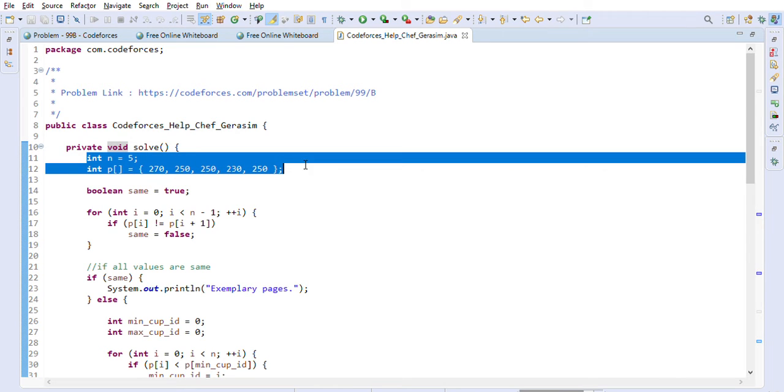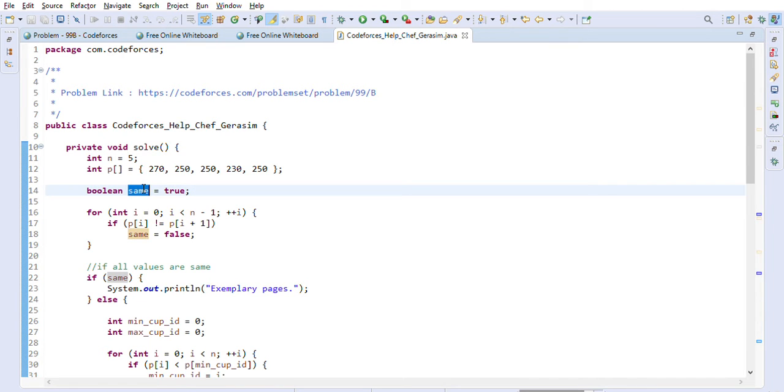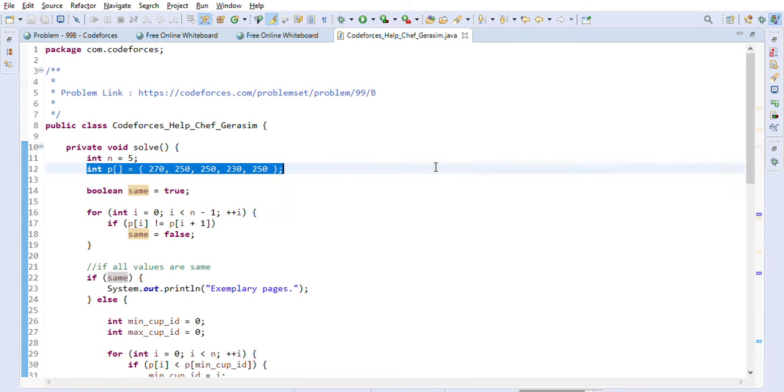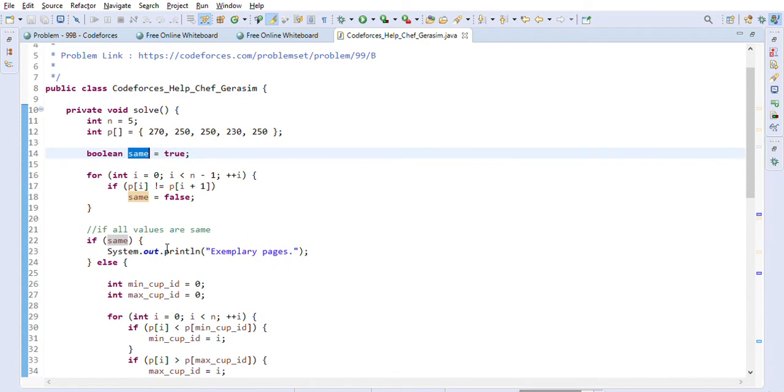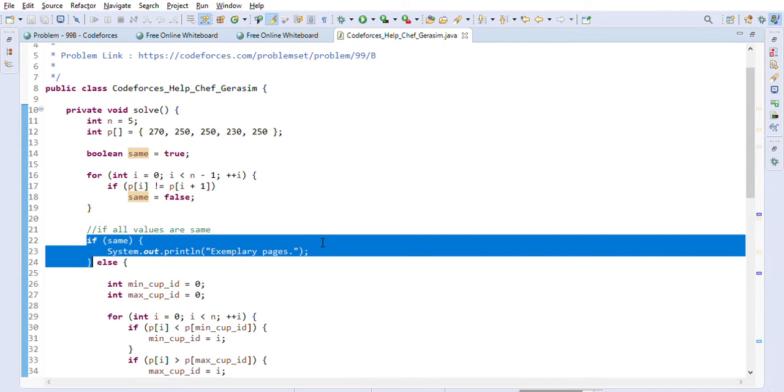So this is the input that we took from the first example they gave us. Then we created one flag called same, which is a boolean flag. We will go through all of this array, all the volumes of the cups, meaning how much juice is there in each cup, and check if all are the same or not. If all are the same, we just write exemplary pages.